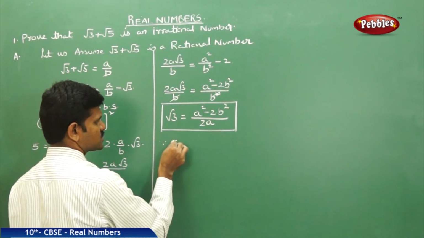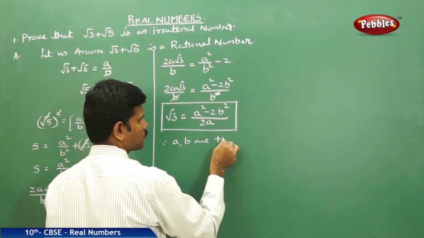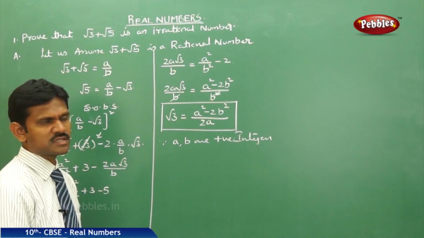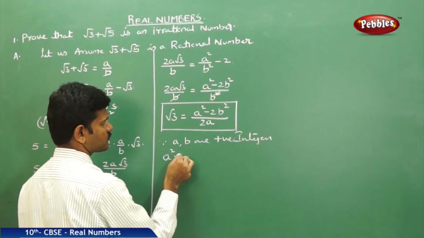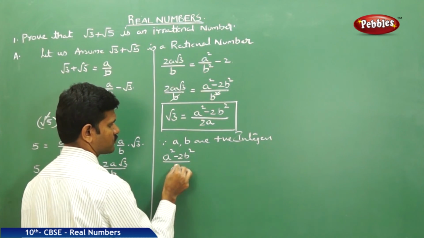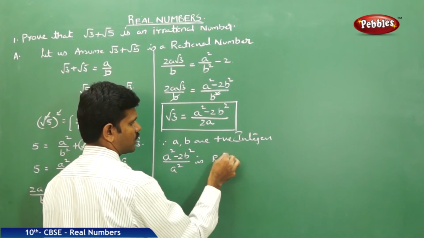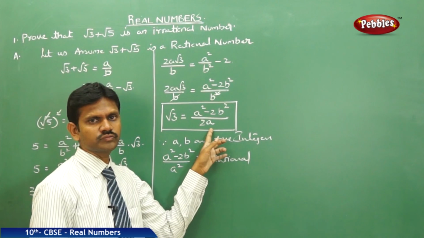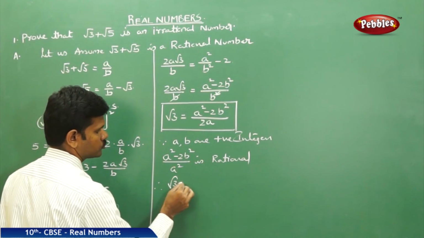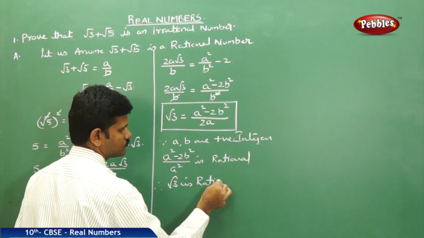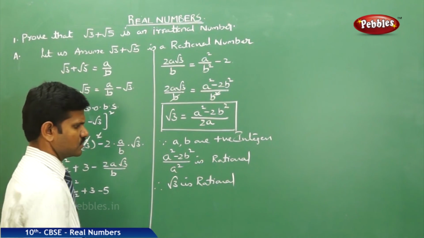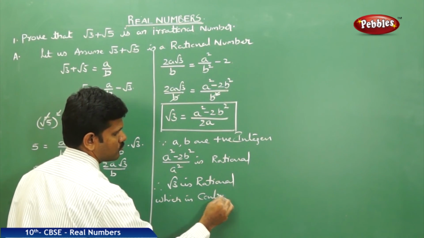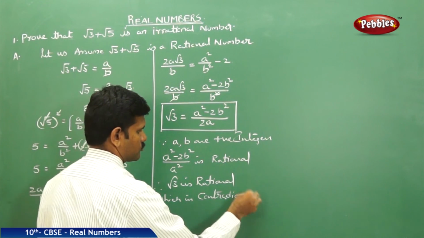Now, since a, b are positive integers, what you conclude is that a square minus 2b square by 2a is rational. Why is it rational? Since it is of the form p by q. Therefore, root 3 is rational, which is a contradiction.